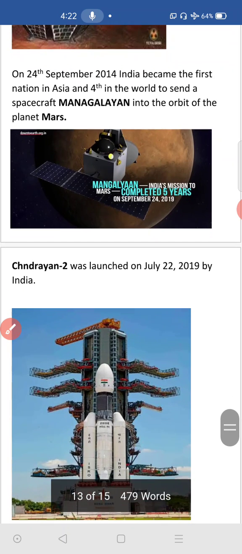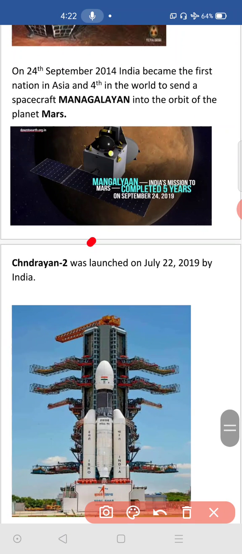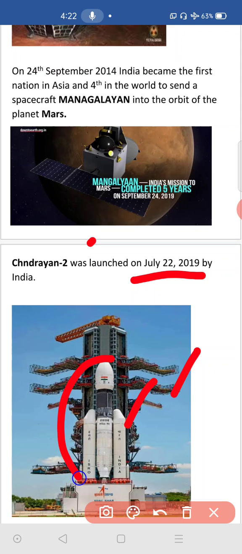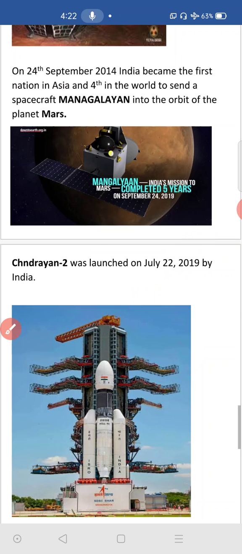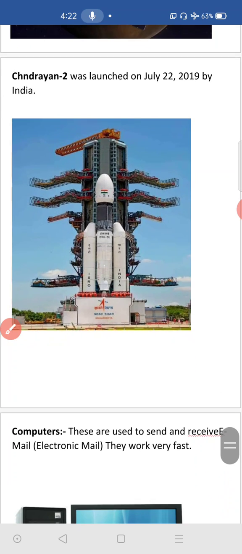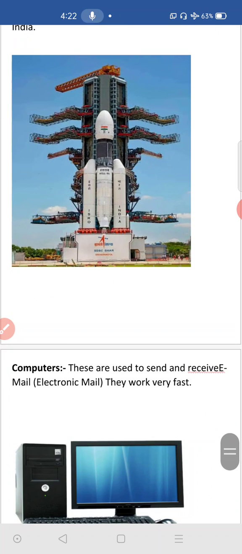Then Chandrayana 2, see, it was launched on July 22, 2019 by India. Chandrayana 2, look at this image. This is the satellite. We sent it to the moon. Chandrayana 2. It means the first one was already done. Secondly, on July 22nd, 2019, we launched this one, Chandrayana 2. Successfully we launched it, and later it reached its